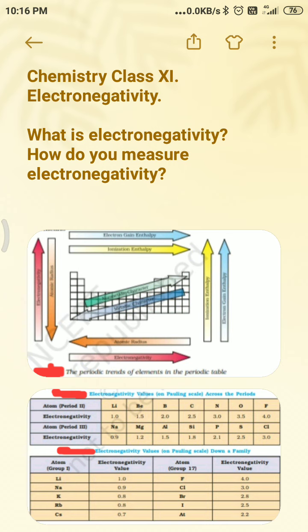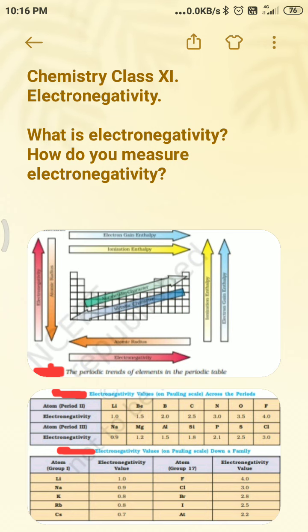Another table shows the electronegativity values on the Pauling scale down a family in the periodic table. For example, group 1 atoms: lithium 1.0, sodium 0.9, potassium 0.8, rubidium 0.8, cesium 0.7.